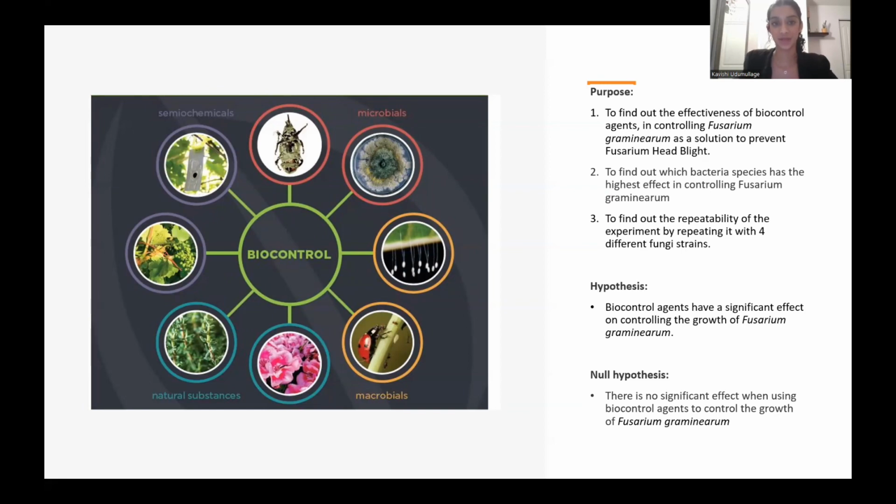My hypothesis was that biocontrol agents do have a significant effect on controlling the growth of Fusarium graminearum, and my null hypothesis was that there is no significant effect when using the biocontrol agents to control the growth of this fungus. My objectives were to find out the effectiveness of biocontrol agents in controlling Fusarium graminearum as a solution to prevent Fusarium head blight, to find out which bacteria species has the highest effect on controlling the growth of Fusarium graminearum, and to find out if the experiment is repeatable by repeating it 4 different times with 4 different fungi strains.